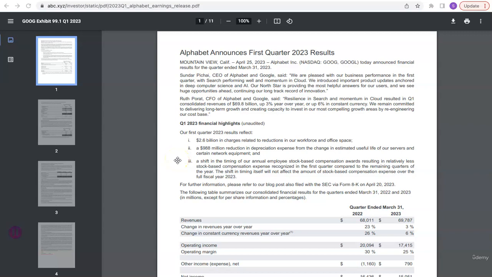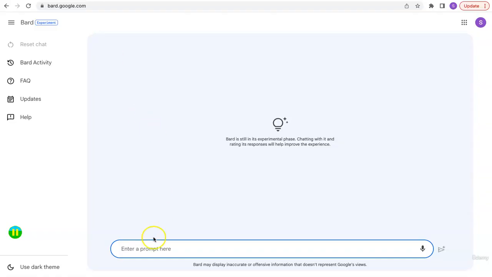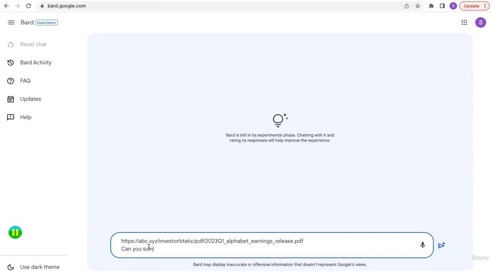So the next thing I want to do in this lecture is to see if these models are capable of understanding an online PDF link. So just like this earnings release link that we got from Google Bard from the last lecture, I'm going to use this as a reference and feed it into the models to see if they can actually work with links. Can you summarize the data in this link?